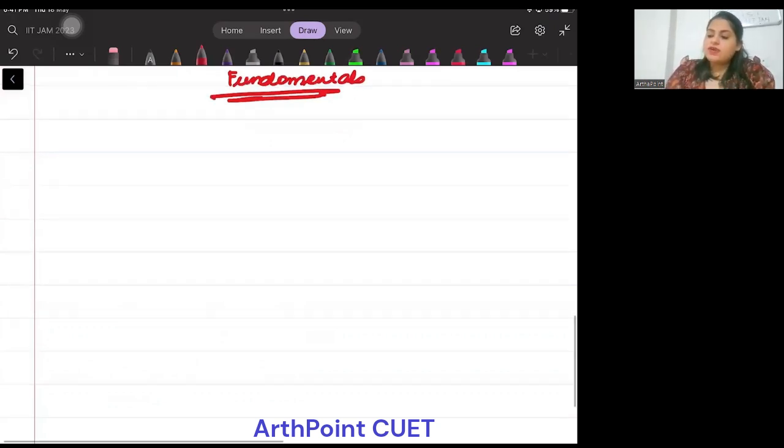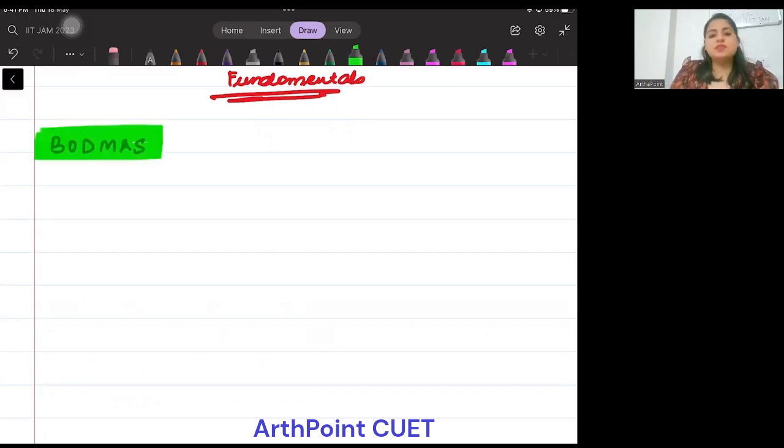So when I talk about fundamentals, beta, we want to talk about some of the very basic things. So I will start with BODMAS. BODMAS is a very, very simple concept.